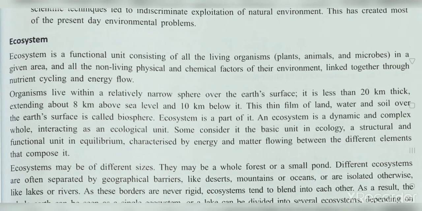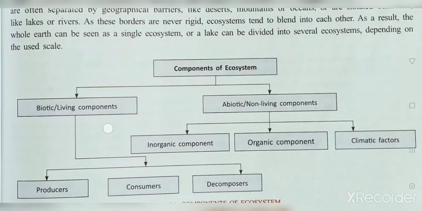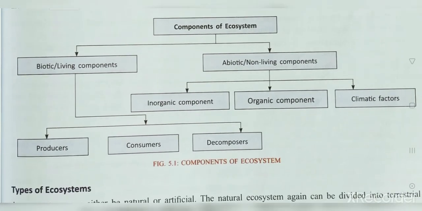In the ecosystem, what are the different kinds of biological components that come, right? So in today's class we'll discuss the components of ecosystem. The components of ecosystem are mainly divided into two types: biotic and abiotic, which we also call living and non-living components. Again, in biotic we have three categories: producer, consumer and decomposer. And in abiotic we have inorganic, organic and climatic factors.